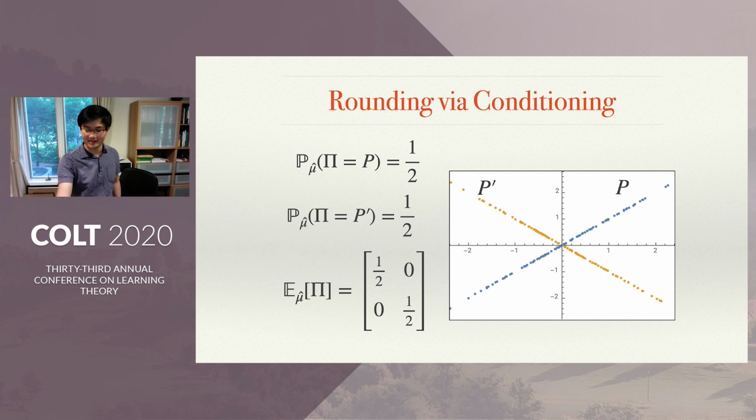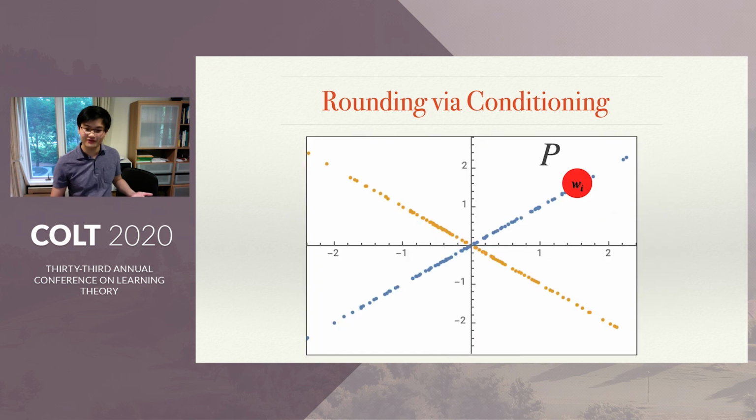Then the expected estimator, the expectation of pi under mu hat, is 1/2 times the identity, which is far from both P and P prime. And as a side note, it's not even necessarily a projection matrix anymore. So how do I fix this?